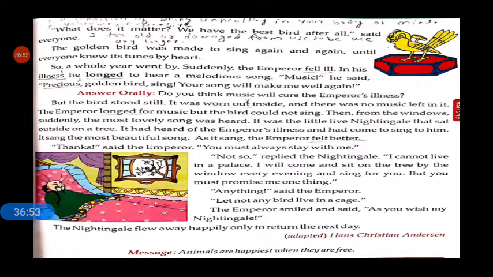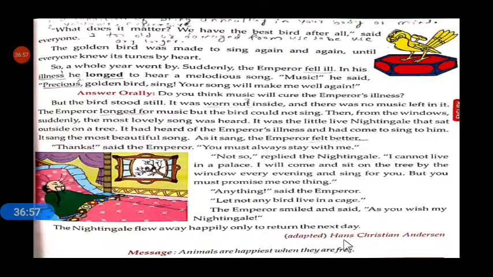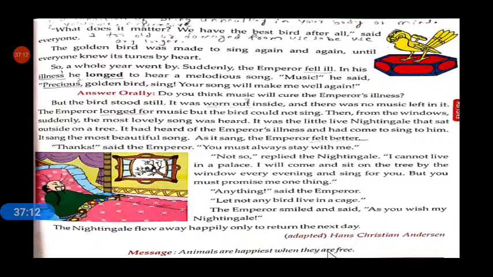I hope you all have understood very well. The story was written by Hans Christian Andersen. What is the message of the story? Animals are happiest when they are free. Animals or birds are the happiest when they are free.